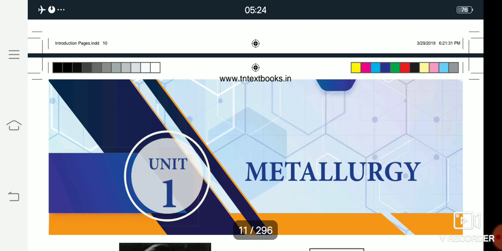Today we are going to learn about unit number 1, metallurgy. In this unit, the topic is the thermodynamic principle of metallurgy. In the previous class, the topic we studied was the smelting process.